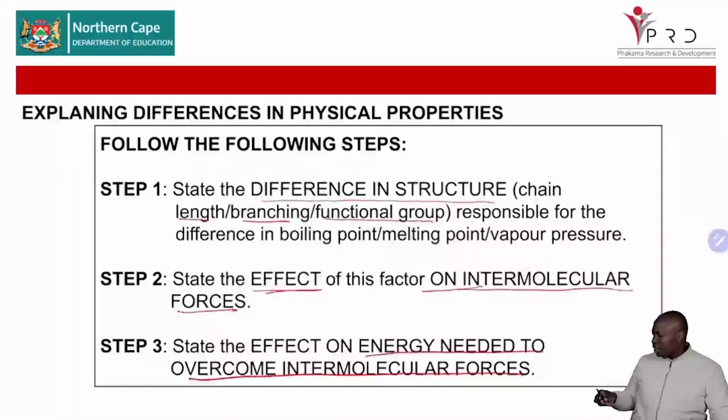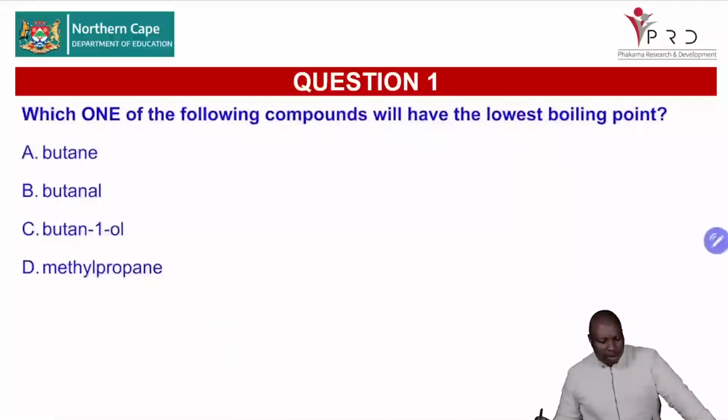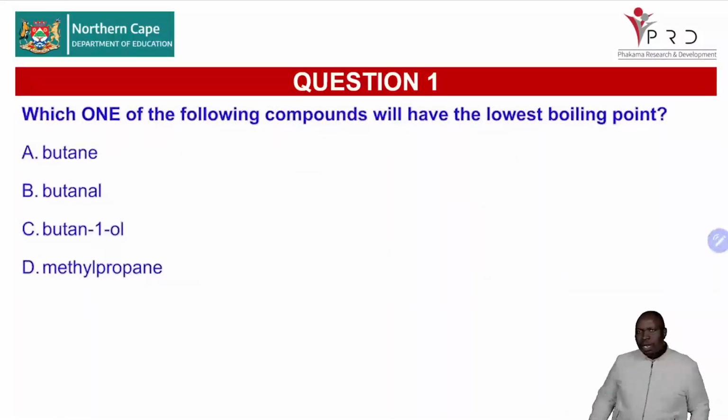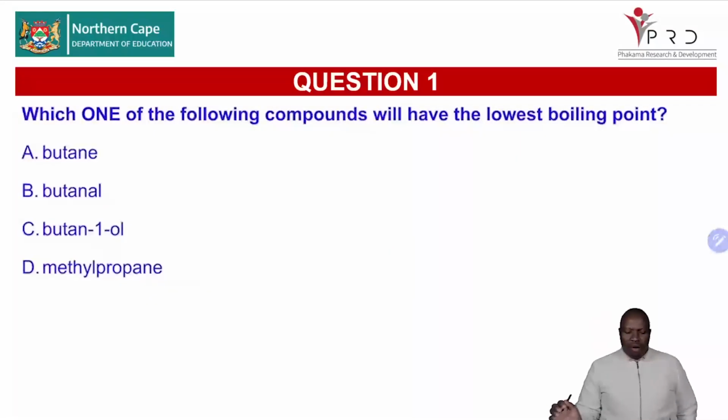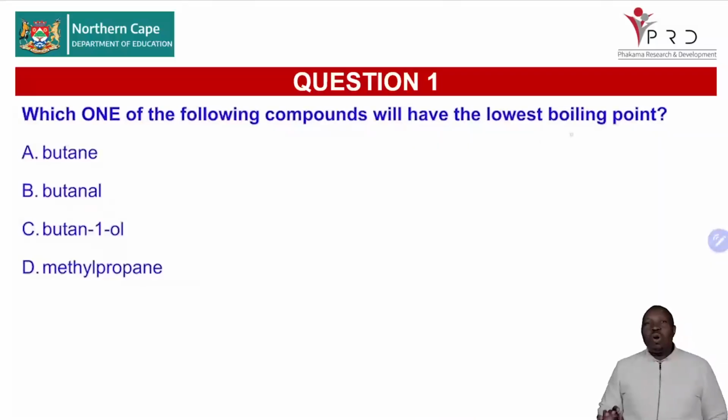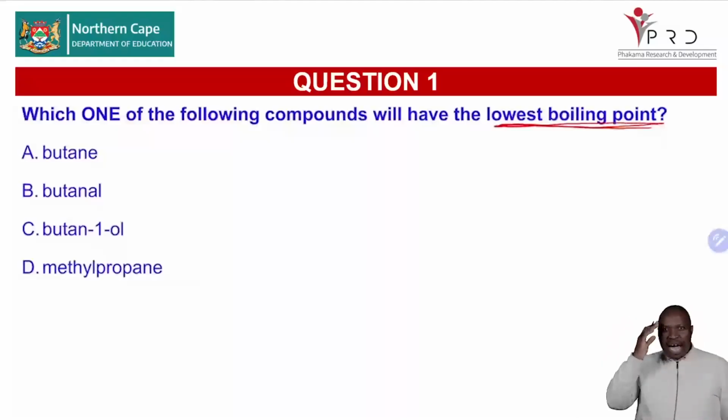I want us to practice this in a question so that you are able to answer it. This one is saying, which one of the following compounds will have the lowest boiling point? Remember, lowest boiling point means lowest strength of intermolecular force. So you can group them: alkanes have London forces.